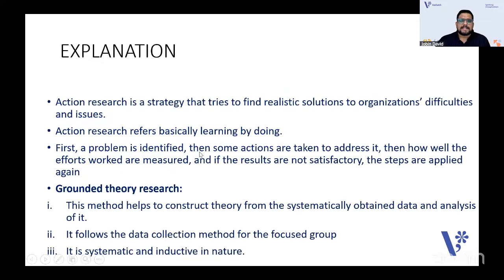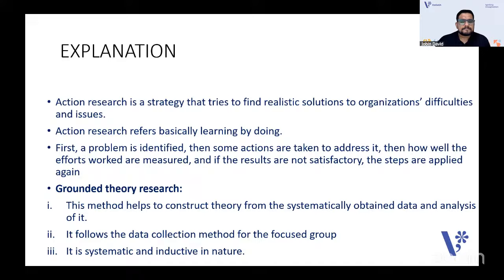Yeah, it is a strategy that tries to find realistic solutions. Obviously, realistic solutions. See, first a problem is identified, then some actions are taken, then how well the efforts worked is measured, and if the results are not satisfactory, the steps are applied again.